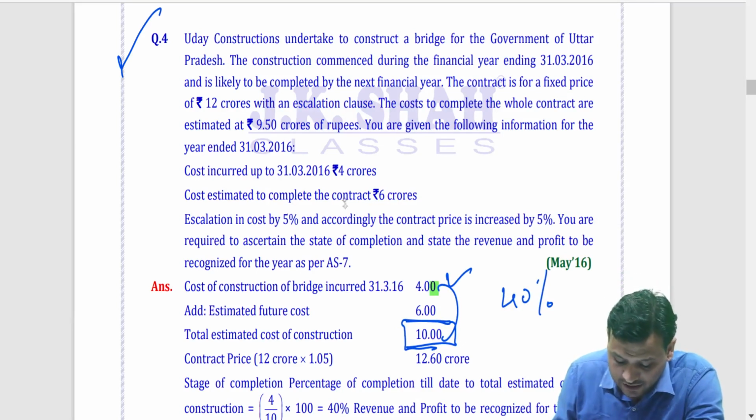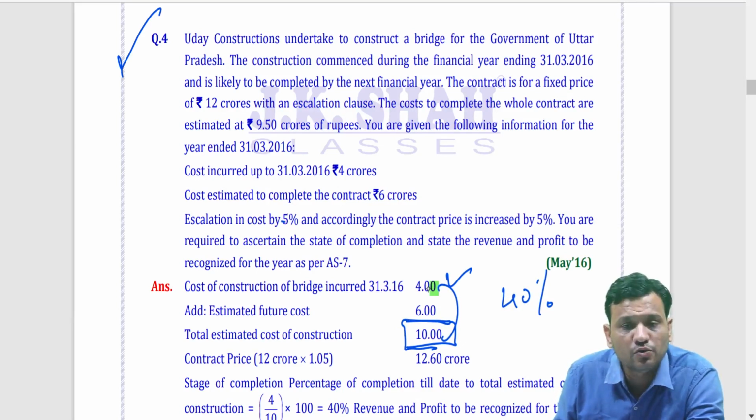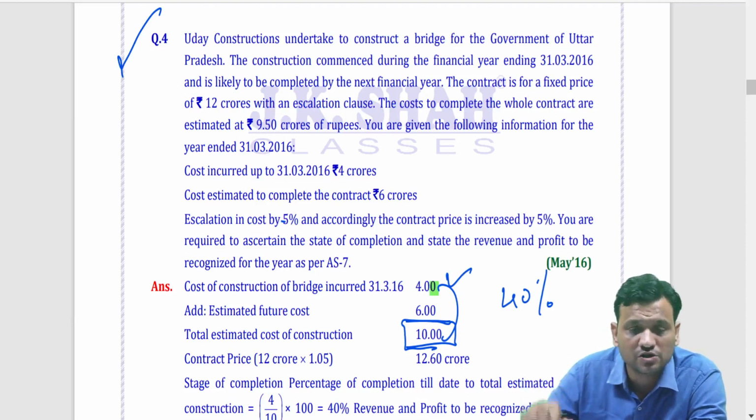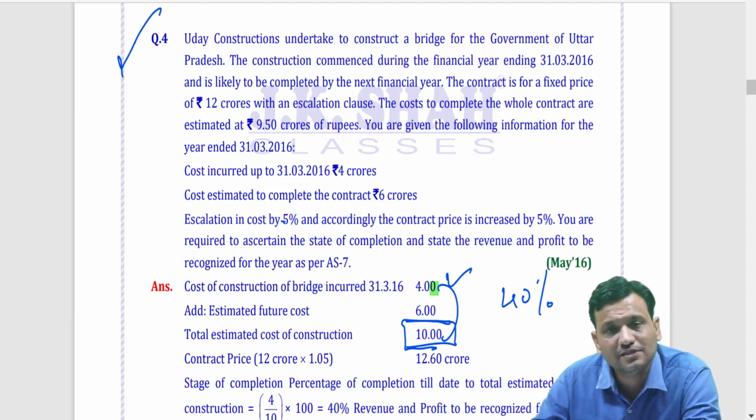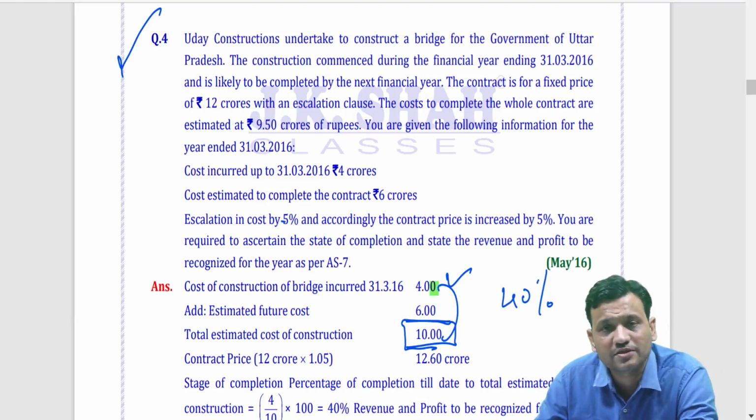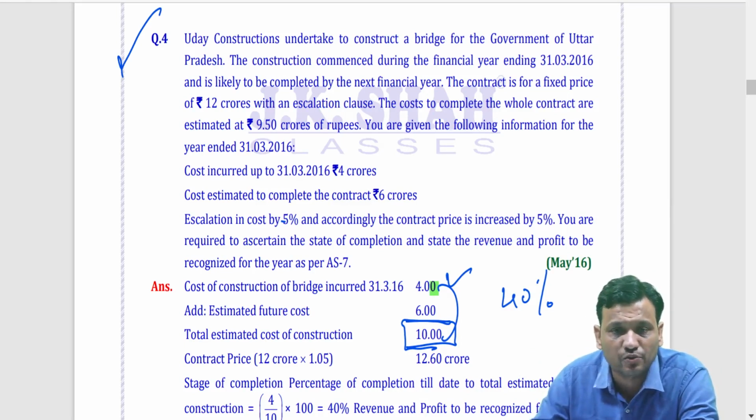Now, don't say, sir, escalation of 5% you should do here. No. 4 is already inclusive. Now, cost is already incurred. And 6 is also based on the cost which I am going to incur. So, 5% is already included in cost. I just have to increase my revenue.